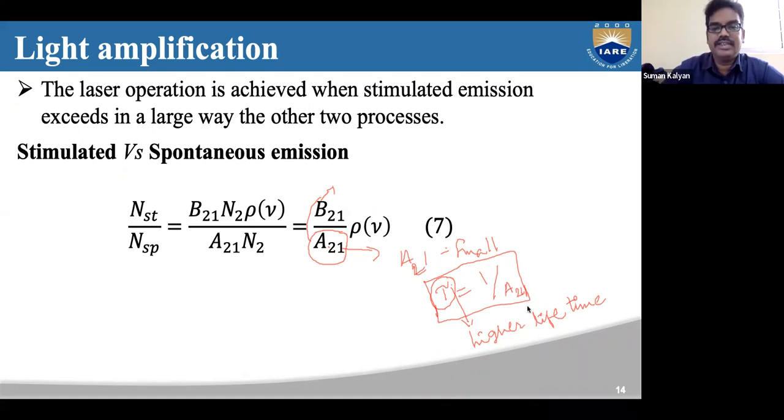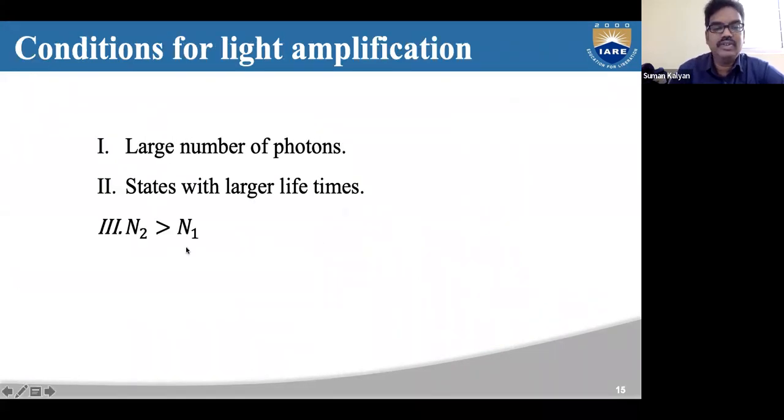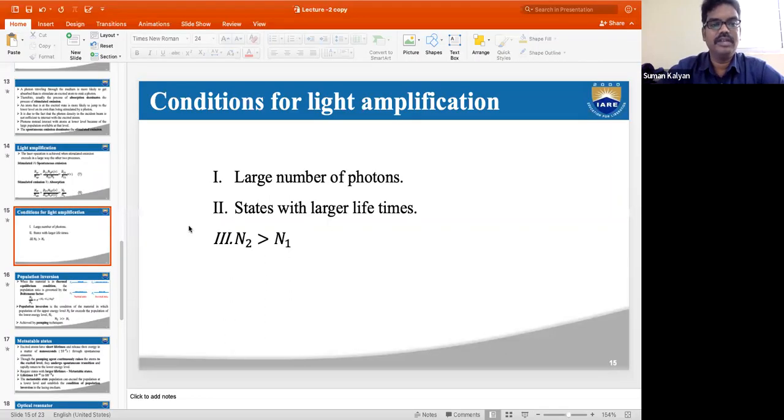That is the second condition. And the third condition is N2 should be greater than N1. So these three are the conditions required for light amplification. I think we'll stop here. These are the three conditions that we require for light amplification, and we'll see how we achieve these conditions for lasing action.